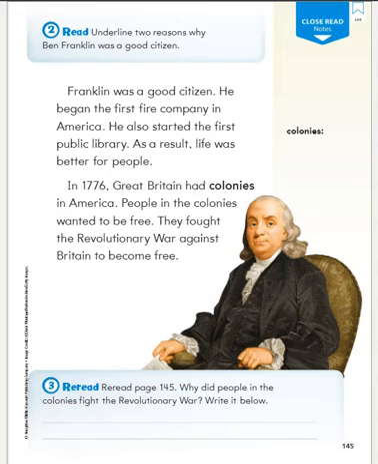So number 2 asks us to underline 2 reasons why Ben Franklin was a good citizen. If we go back up here, our very first sentence says Franklin was a good citizen, and then it goes on to tell us he began the first fire company in America, so underline that sentence. And the second thing it says, he started the first public library, so underline that sentence.